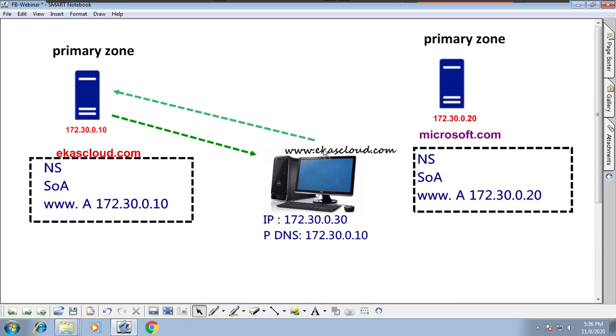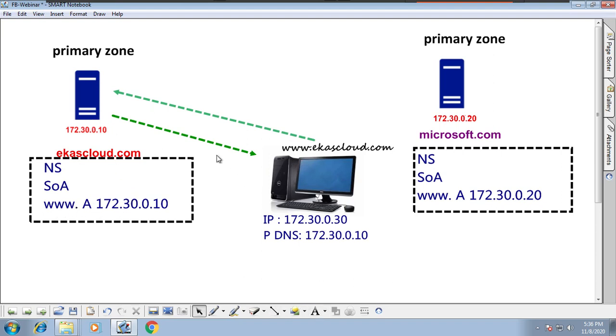When the DNS client receives a positive response from the DNS server, that type of response is called an answer. So this positive response will have an answer section. What is the meaning of answer? We asked for the www under Acascloud, that server checked the zone, resolved that www with this IP address and sent back the IP address.